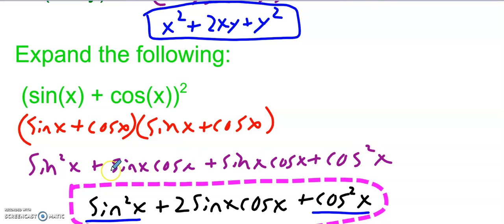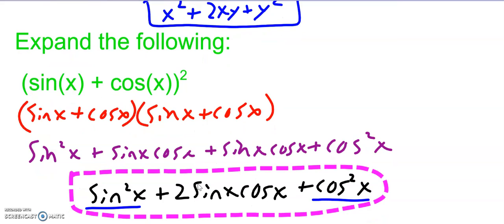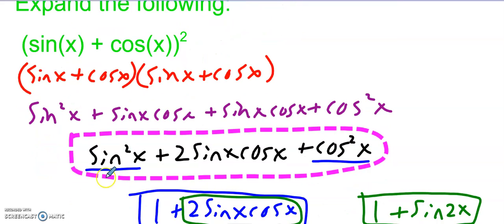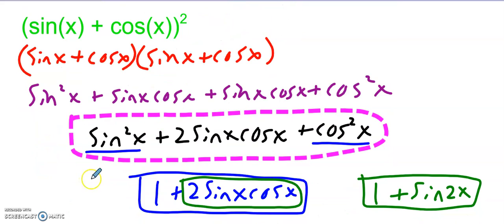Now we can combine like terms. I have two things here, sine of x cosine of x plus sine of x cosine of x. Those are the same thing. So if I add them together, it's 2 sine of x cosine of x. So this would be my answer. Now, we haven't learned this stuff yet, but I do want to point out this actually simplifies further. So we're going to see some of this in a little bit, and then some of this you won't see until you get to an actual trig class.